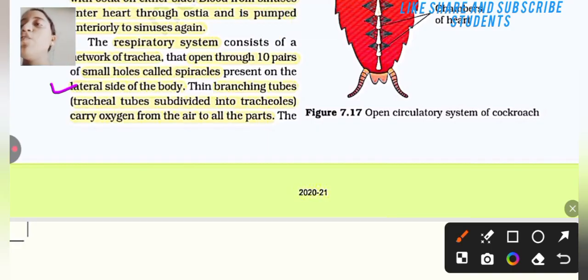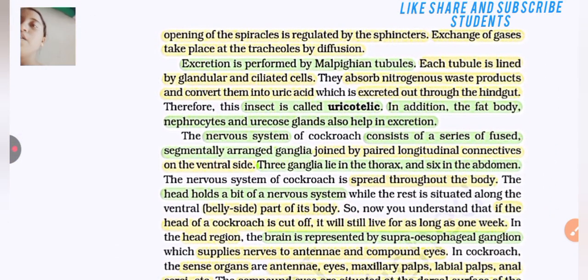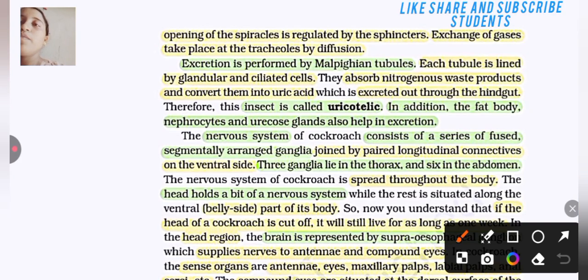Thin branching tracheal tubes subdivided into tracheoles carry oxygen from the air to all parts. The opening of the spiracles is regulated by a sphincter. Exchange of gas takes place at the tracheoles by diffusion.